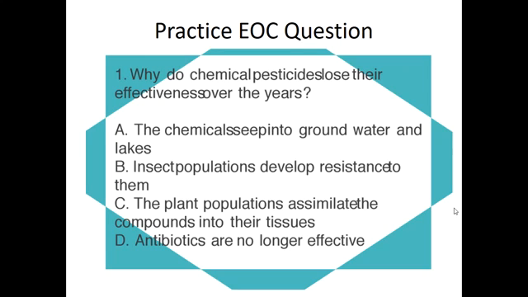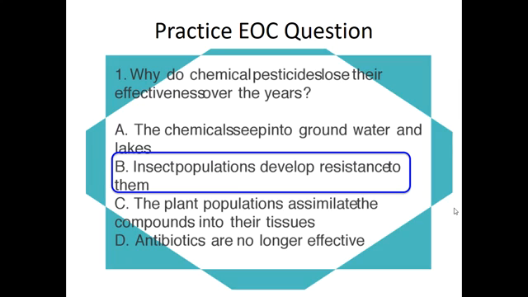So finally, let's wrap up with an old EOC question. It asks, why do chemical pesticides lose their effectiveness over the years? The answer should be B. The insect populations develop resistance to them.